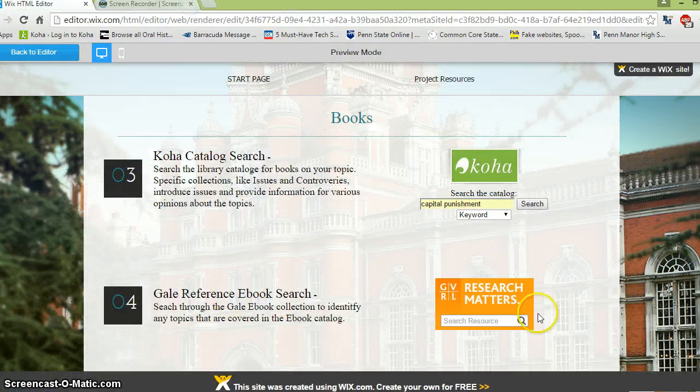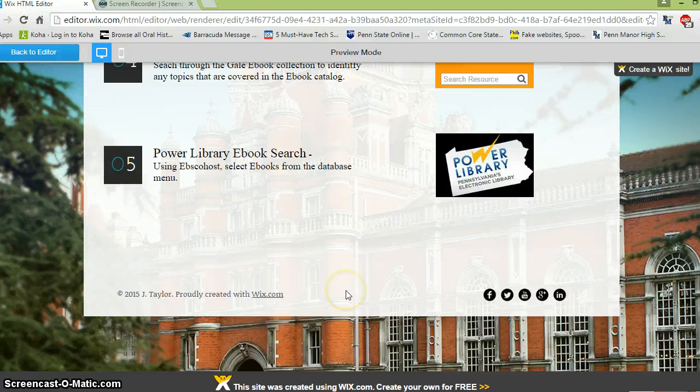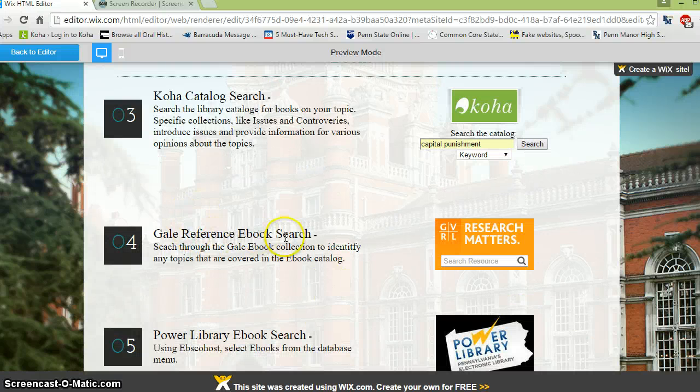I'm going to go ahead and close that, and right here we have Gale Reference eBook Search. We have something called GVRL, really it's just Gale Virtual Reference Library. You can search that entire library and find some different topics. At this point, this is a little hit or miss depending on your topic. It certainly does not cover everything. I think you have a better shot of finding stuff in the larger catalog here.